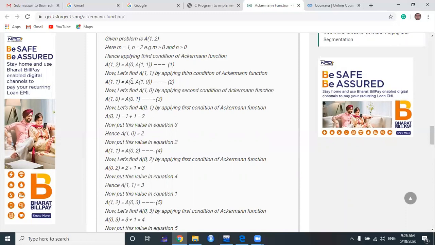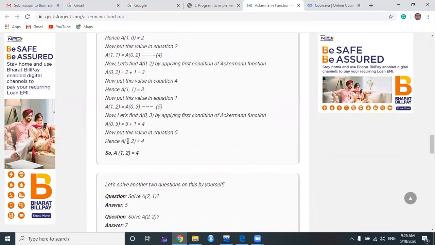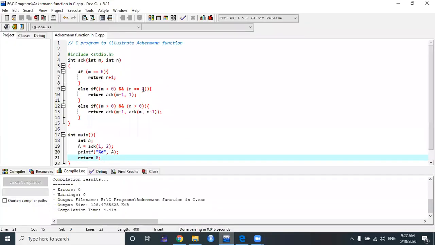In this function, we have 0, 2. So now 0, 2 means actually 3. Now A of 0, 3 will return into the first function, A of 0, 3. So now A of 0, 3 is also a terminating condition. So 3 plus 1, 4. So A of 1, 2 is equal to 4. Clear? So I'm just writing down this code.